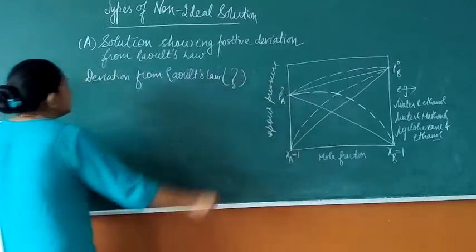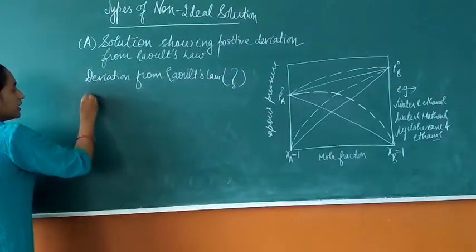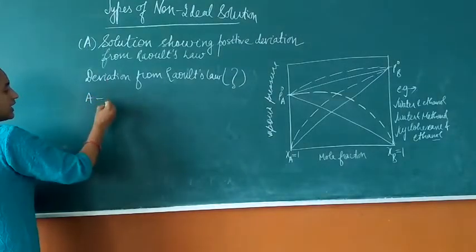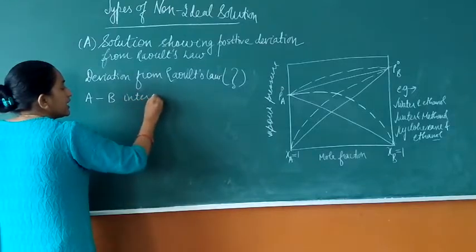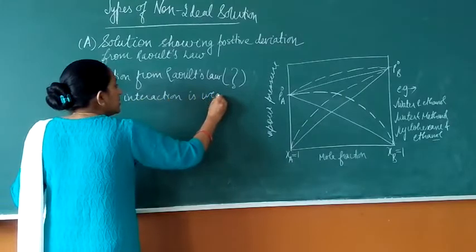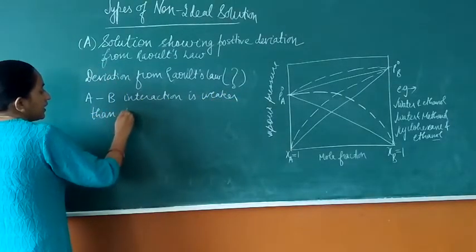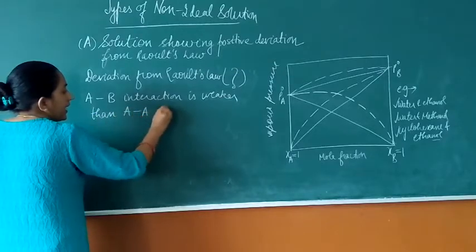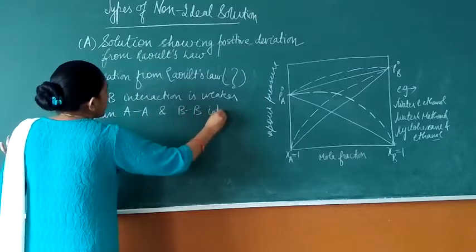Why are we getting the deviation from Raoult's law? In such a solution, the AB interaction is weaker than the AA and BB interactions.